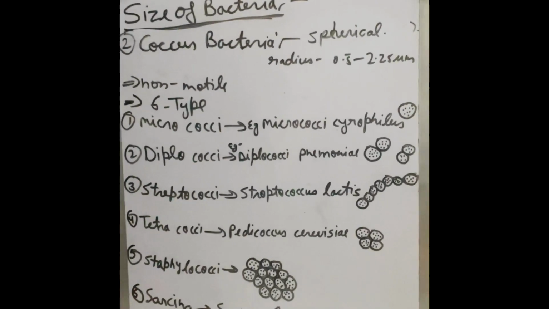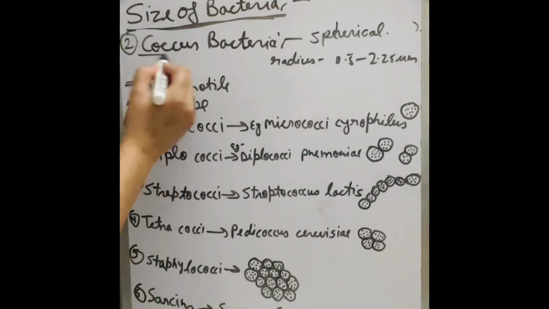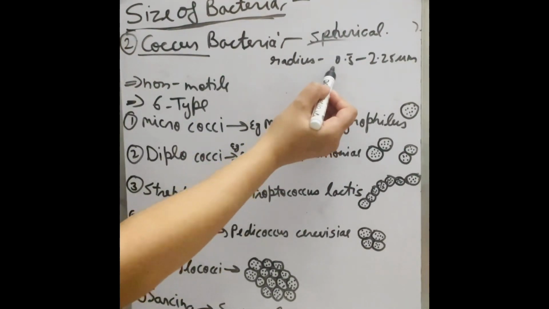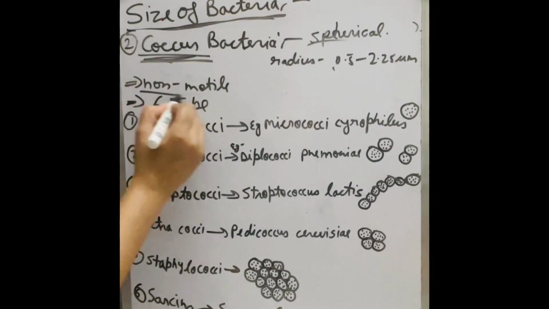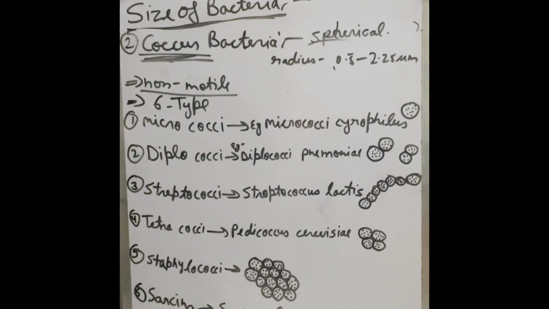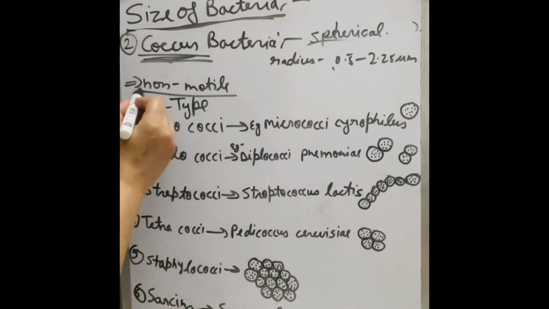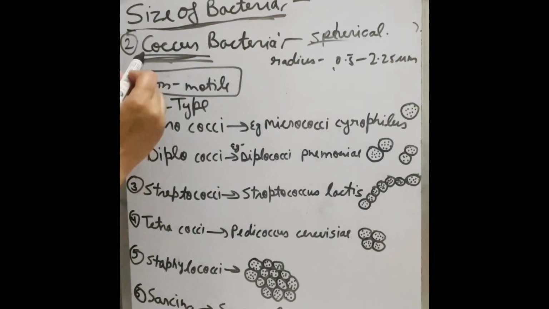On the basis of size of the bacteria, coccus bacteria are mainly spherical, with a radius of 0.5 to 2.25 μm, and coccus bacteria are mainly non-motile. As you know, bacillus bacteria may be motile or non-motile, but coccus bacteria are only non-motile. So coccus bacteria are of the following 6 types.